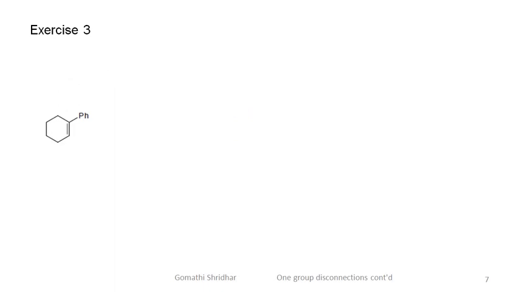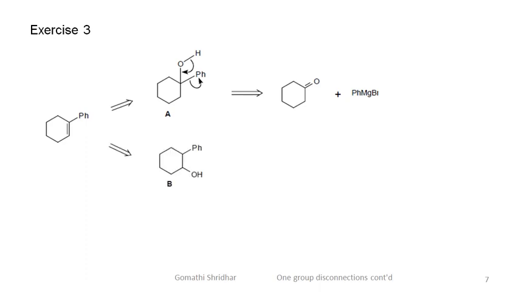So, for this target molecule, you can have two possible alcohols. This is one where the OH group is on the same carbon as the phenyl group, and this on disconnection gives cyclohexanone and phenyl magnesium bromide. The other possibility is the alcohol where the OH group is on the adjacent carbon, and this must undergo dehydration.